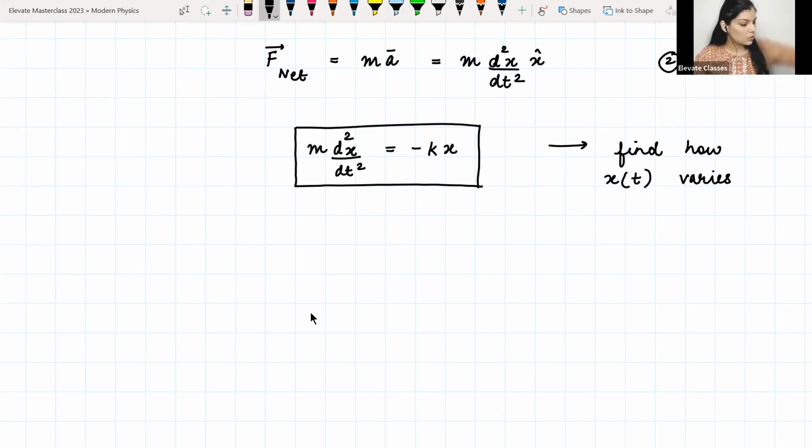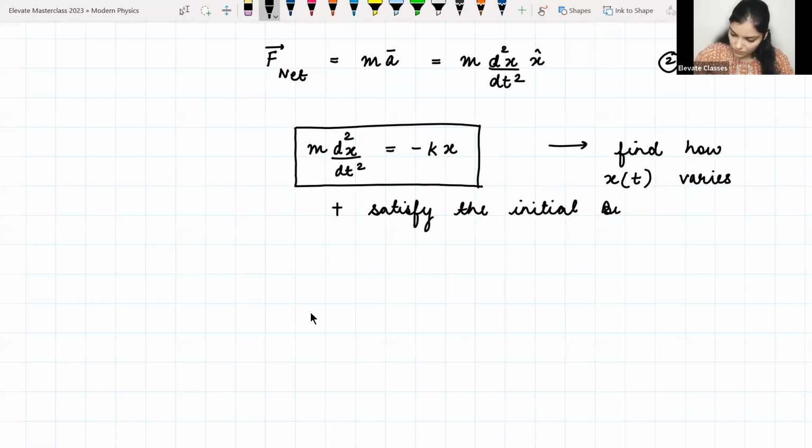So we will try to find the solution of this differential equation, but we will also have to keep in mind that the solution has to satisfy the initial boundary conditions. Okay, so what are boundary conditions?